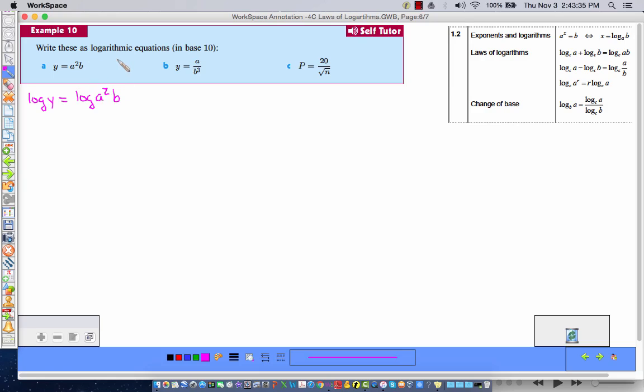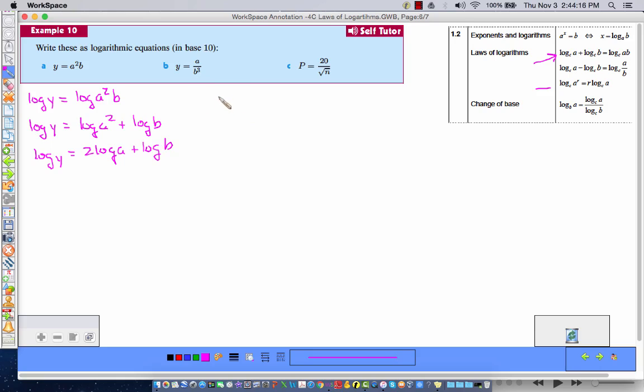Okay, so it says write these as logarithmic equations. And right now they're really logarithmic equations, but I'm going to expand them all the way out just to show how far we can go. So log y equals, I've got the product of two arguments, so I can write that as log a squared plus log b. That's using this law right here. And then log y would be equal to, using my exponent rule right here, 2 log a plus log b. Boom. Done.